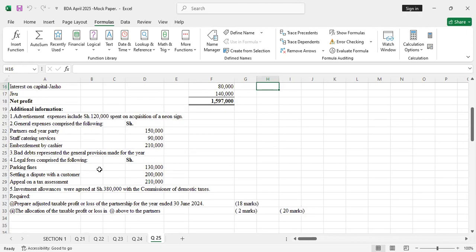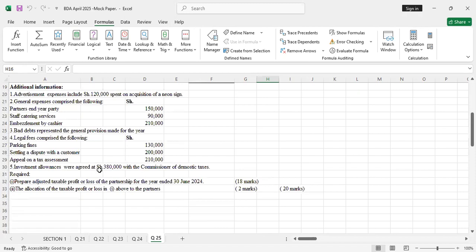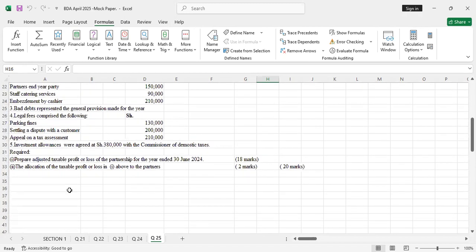Number four, legal fees comprise the following: parking fines, settling a dispute with the customer, appeal on a tax assessment. Number five, investment allowances were agreed at shillings 30,000 with the Commissioner of Domestic Taxes. Required, Roman 1, prepare adjusted taxable profit or loss of the partnership for the year ended 30th June 2024. Roman 2, the allocation of the taxable profit or loss in Roman 1 above to the partners.